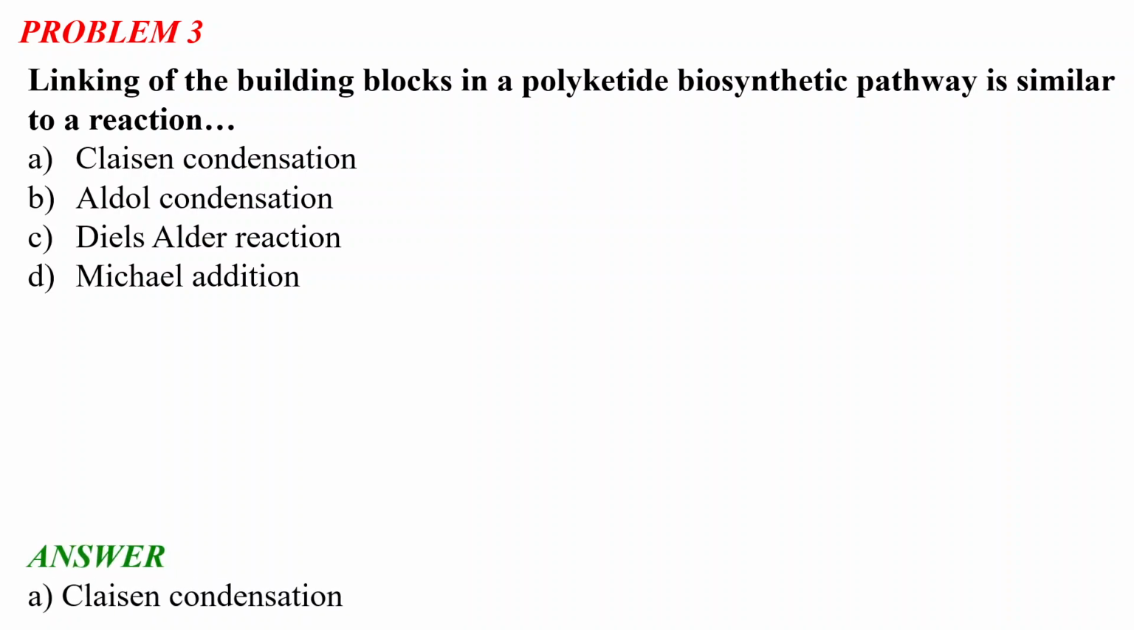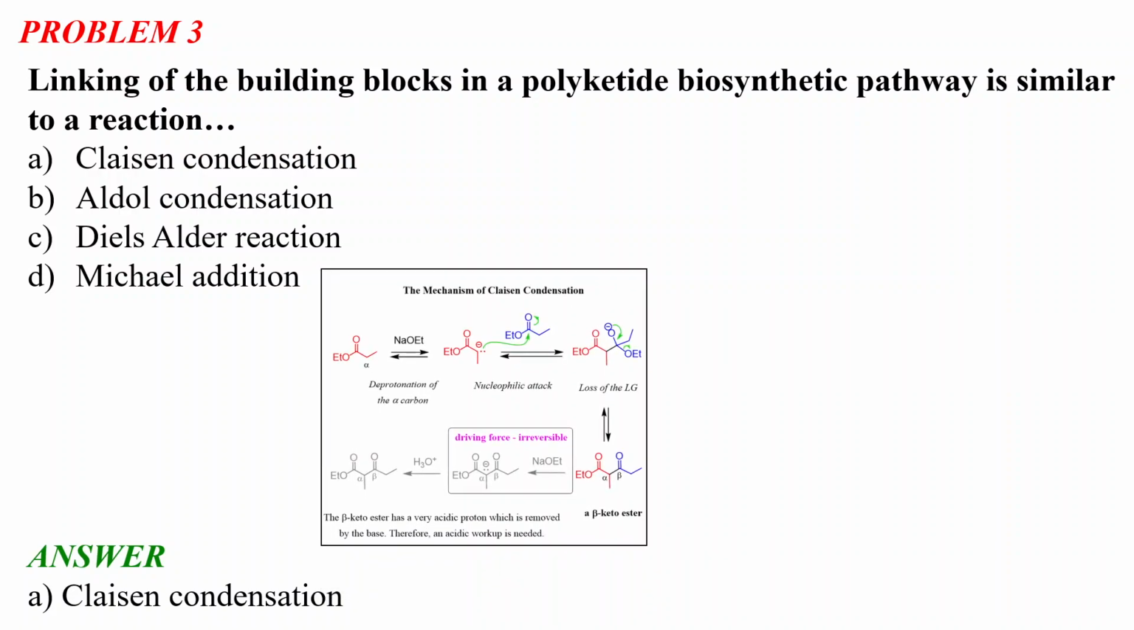So the correct answer is the Claisen condensation reaction. So what is a Claisen condensation reaction? The mechanism. Basically, it is a reaction in which, from an ester which has an alpha proton, we will get a beta keto ester.